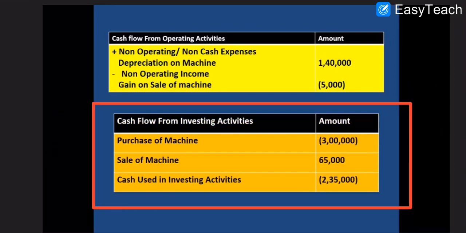Purchase of machine leads to a cash outflow, shown in brackets. Sale of machine generates cash, 65,000, a positive item. So by adding these two, we get the final answer 2,35,000, negative. So that's your cash used in investing activities. And if it is a positive item, then it is cash generated from investing activities.